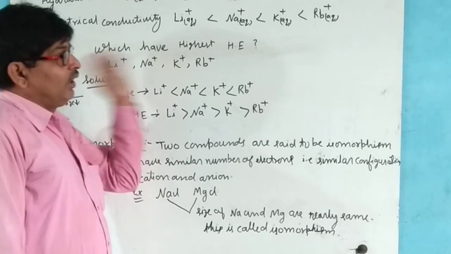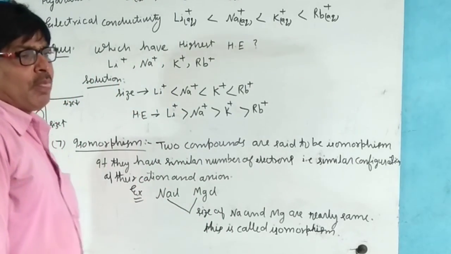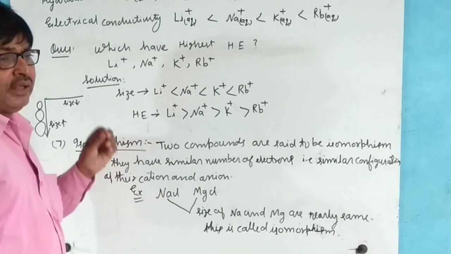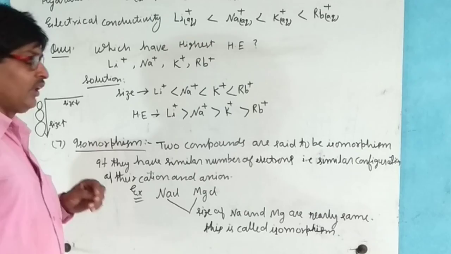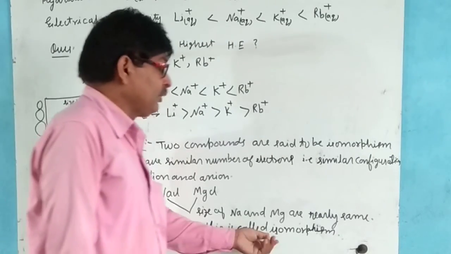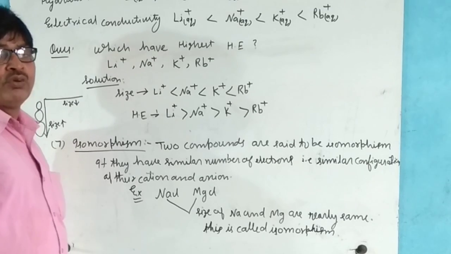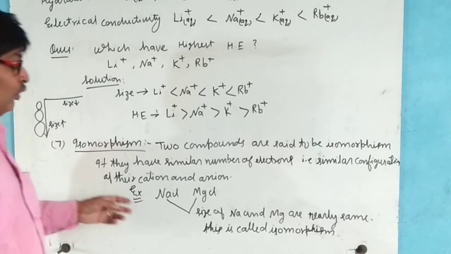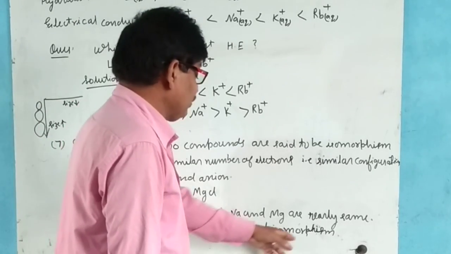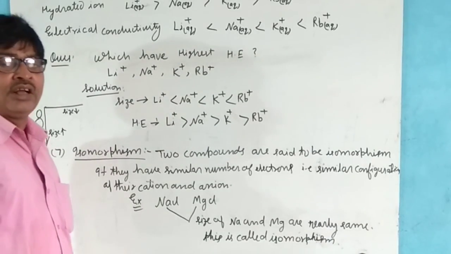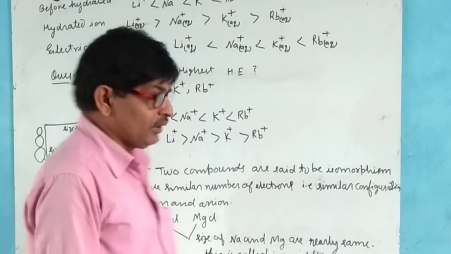In a period, the size of atoms differs very little, so we find isomorphism in a period, but in a group we don't find isomorphism due to the larger increase in size of atoms.